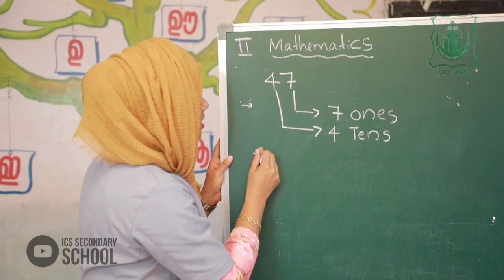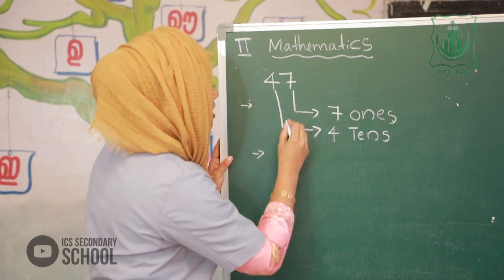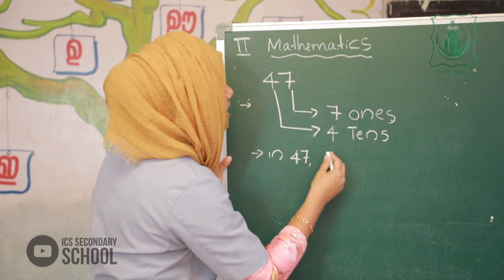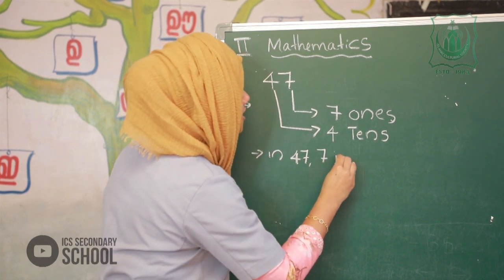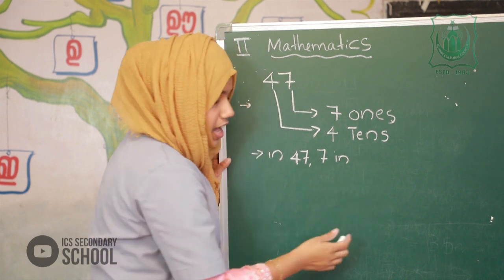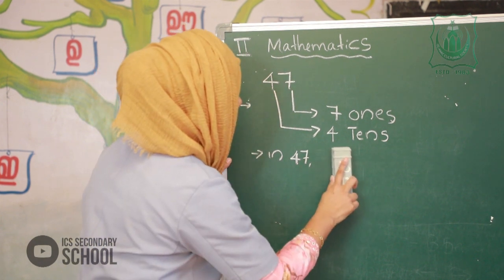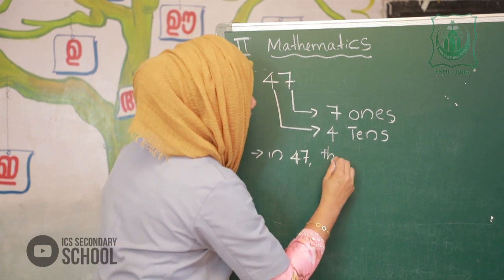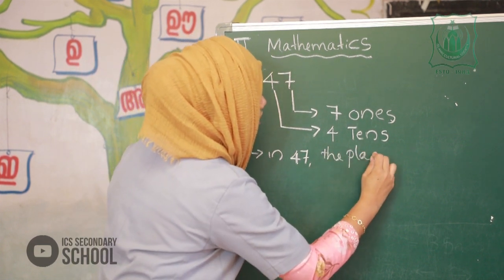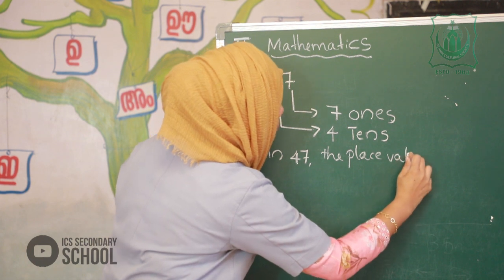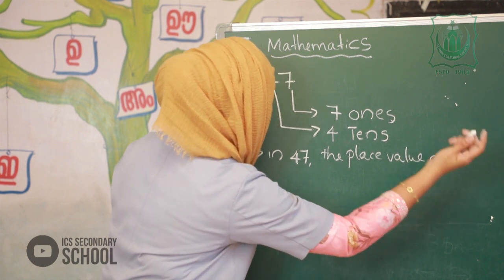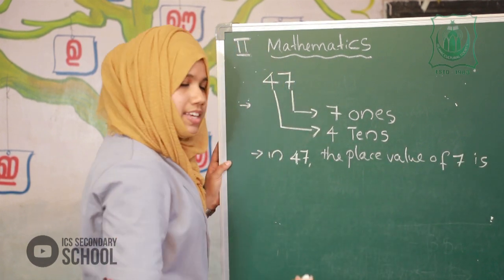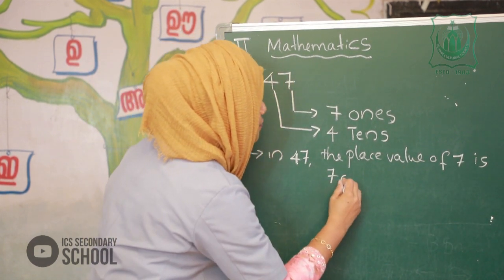We can write in the number 47, the place value of 7. The place value of 7 is, yes, 7 ones.